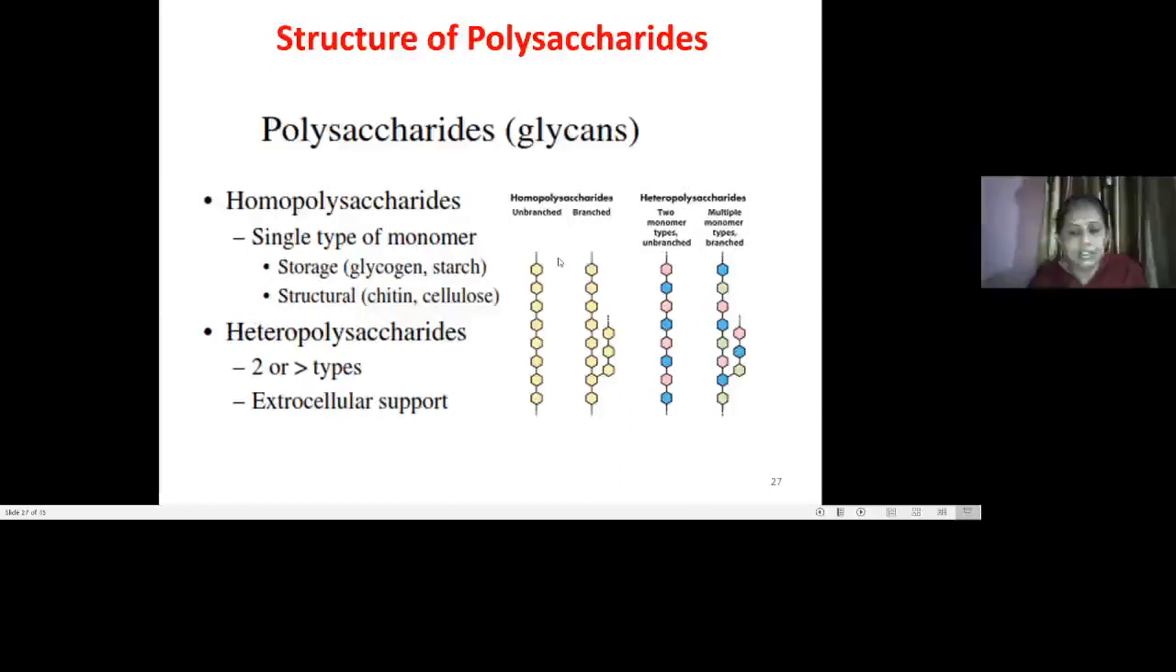It does not have a different one; it is the same unit but repeated in a chain or in a branch. The structural ones, like chitin and cellulose, again carry a single type of monomer, that is glucose. The next one is hetero, which works particularly for extracellular support, having different types of monomers.